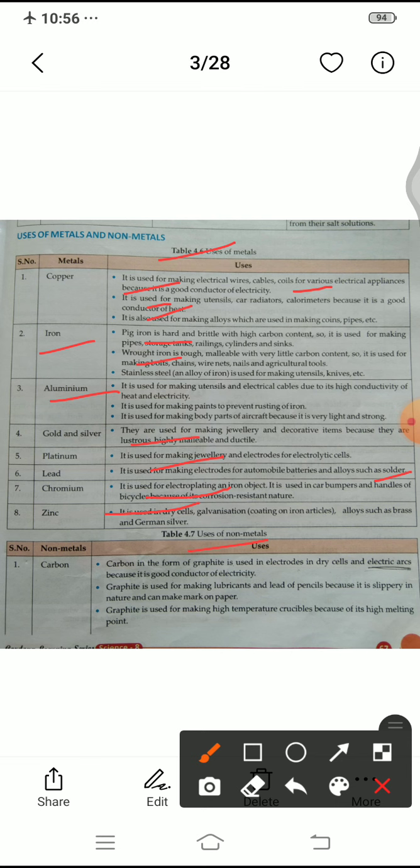Where there is high resistance, meaning more friction, scientists and many industrial people use graphite to make lubricants because it is slippery in nature.